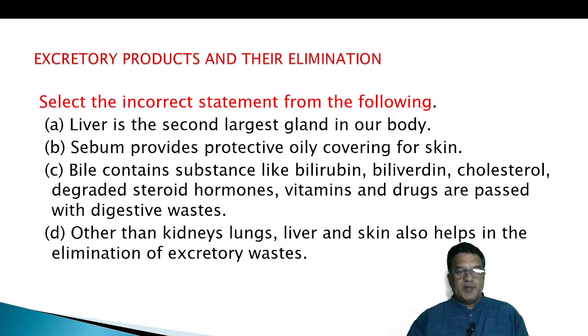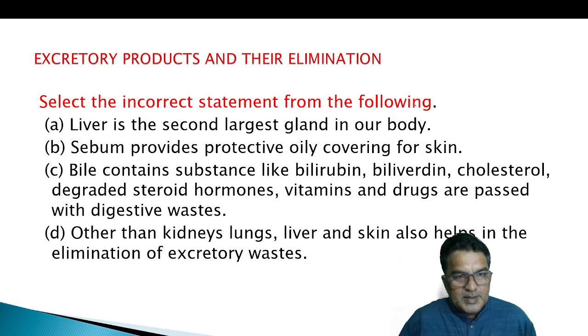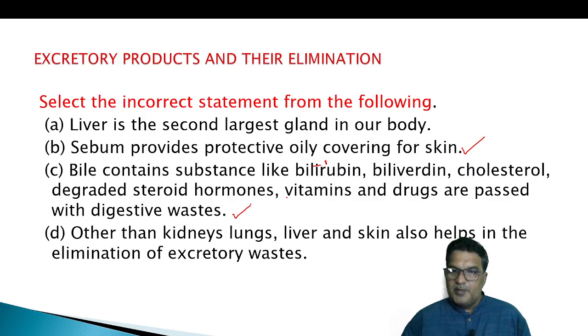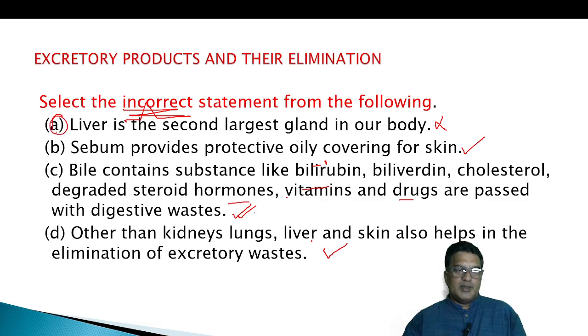Select the incorrect statement from the following. Liver is the second largest gland in our body. Sebum provides protective oily covering for skin. Bile contains substances like bilirubin, biliverdin, cholesterol, degraded steroid hormone, vitamin, drugs, passed with digestive wastage, yes, correct. Other than kidneys, lungs, liver and skin also help in the elimination of excretory wastage. Okay, so incorrect they are asking. So this is incorrect.